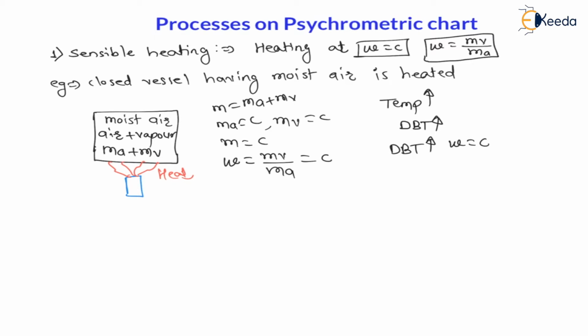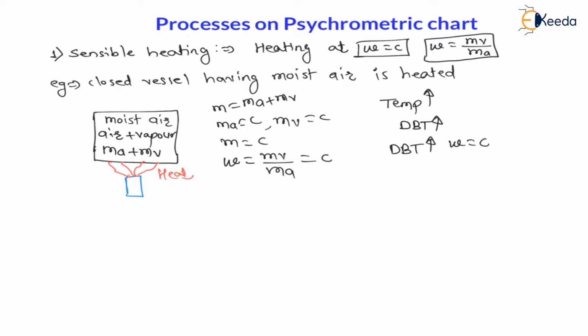So let us draw the psychometric chart. We have seen the psychometric chart in the previous lecture. You can go to the previous lecture for understanding of the psychometric chart and how to draw various lines on it, because this is a very important concept for these various processes. Without the previous lecture you cannot understand these upcoming lectures. So my suggestion is that you go and watch the psychometric chart lecture, and then only watch this lecture.